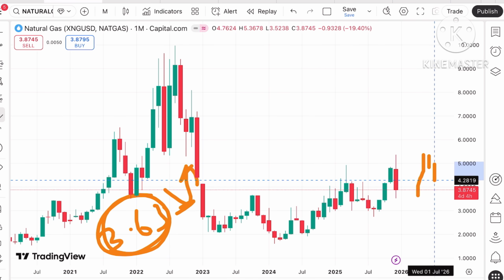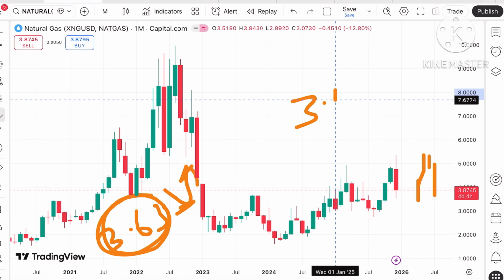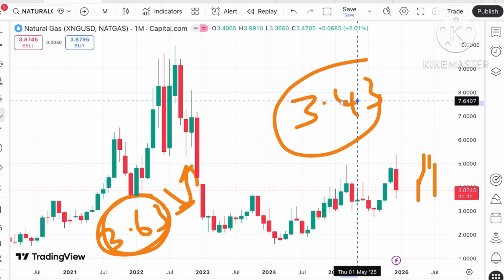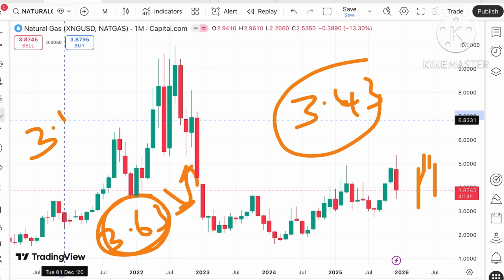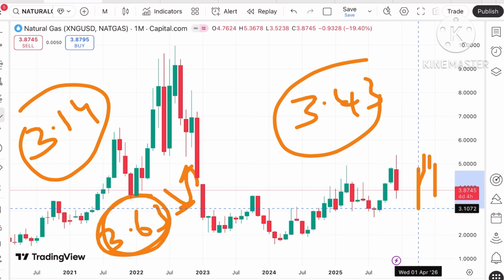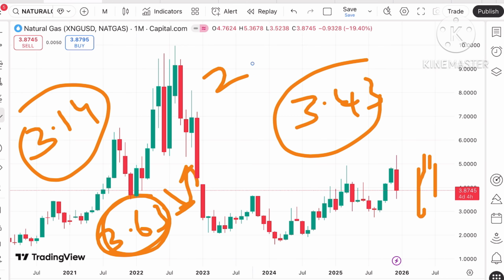If the price doesn't bounce back, we can see the price fall further low towards a level of $3.43 after 3.63. Okay, and once the price falls below 3.43, a further fall can be seen towards a level of $3.14. And if the price falls below that particular level, we can see the price will go further low, and from there a further downfall can be seen below a level of 2.9.